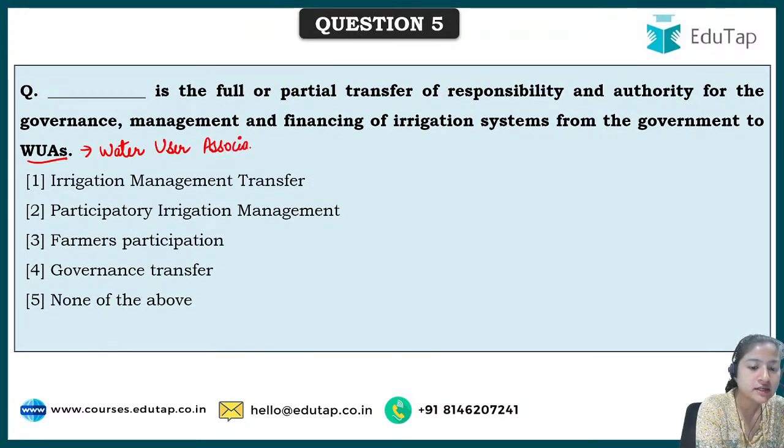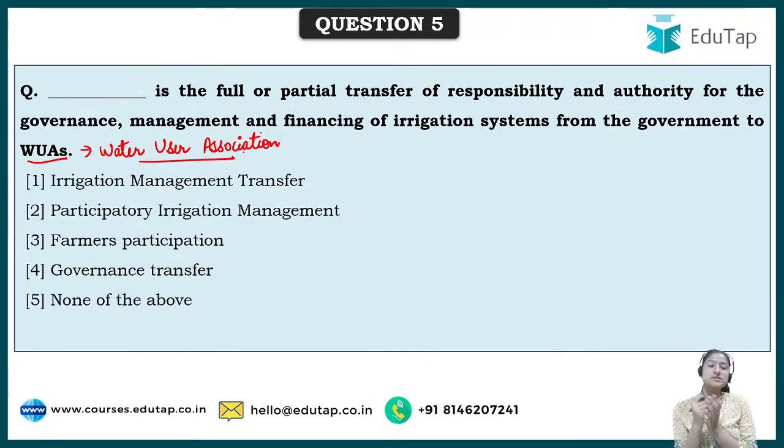What is a Water User Association? Basically, as the name suggests, it is an association which is using water. Many projects and schemes have been made by the government so that irrigation can reach the interiors of the village.